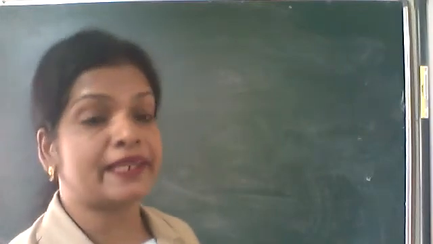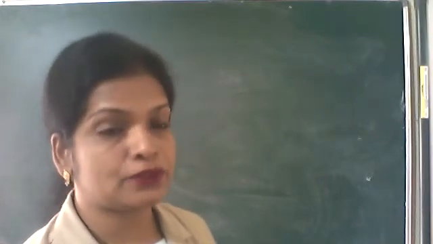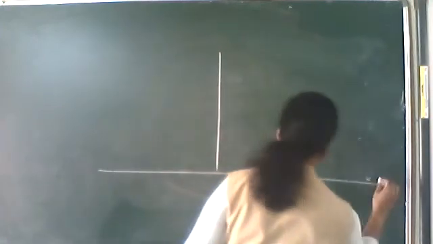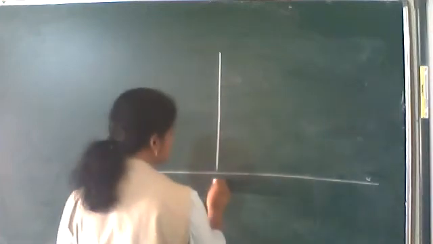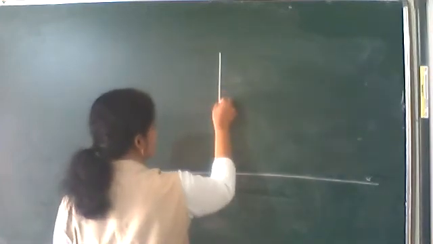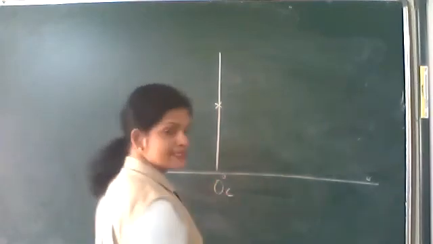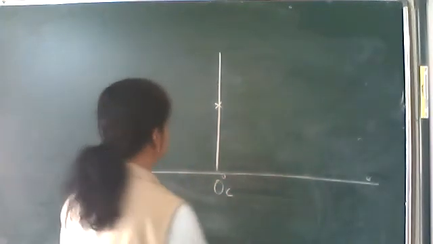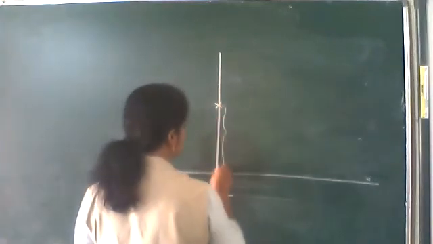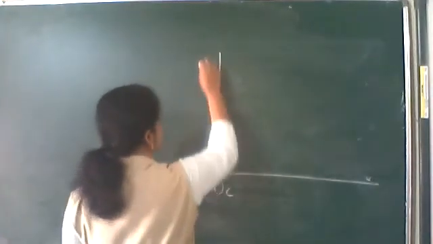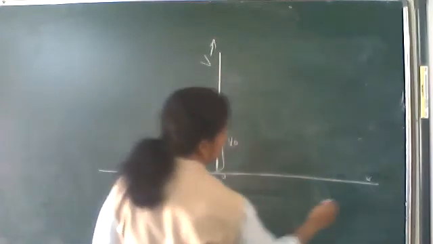If you cool the gas, what happens? Suppose you are cooling the gas. This is the volume. Let this be the volume at 0 degrees Celsius. This is the volume, V naught. This is the volume axis. This is the temperature axis.